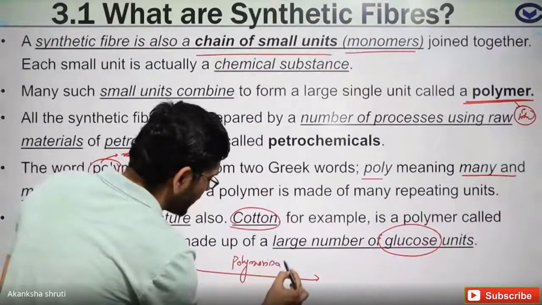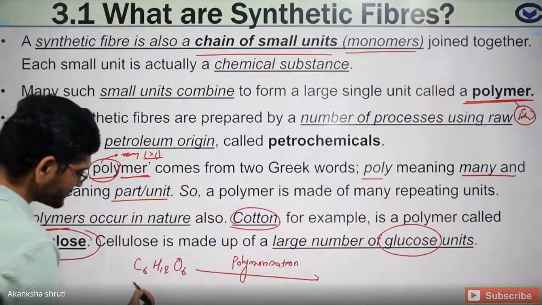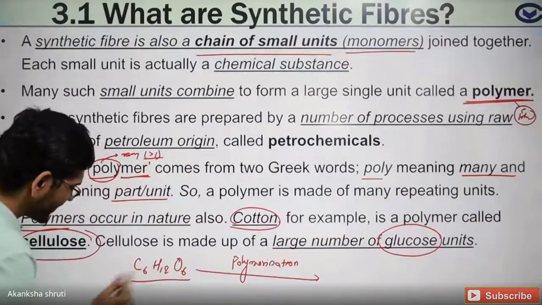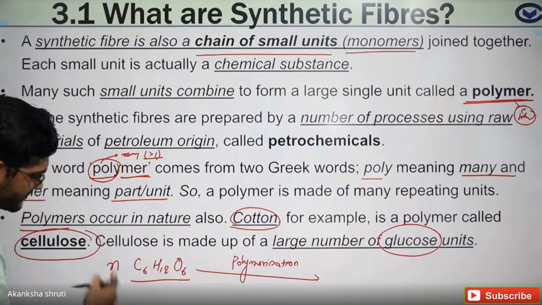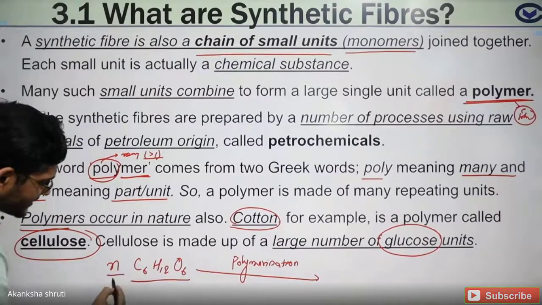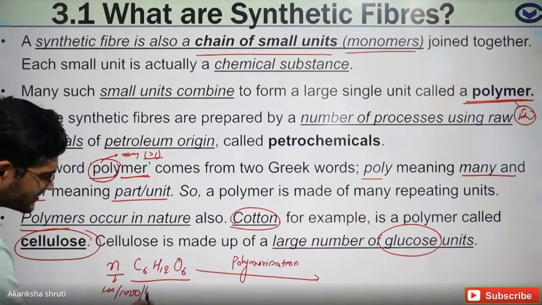Polymerization is a chemical process by which a large number of smaller units are combined together. I am considering n number. This n may be 100, or even thousands, 10,000s, or even millions or billions.